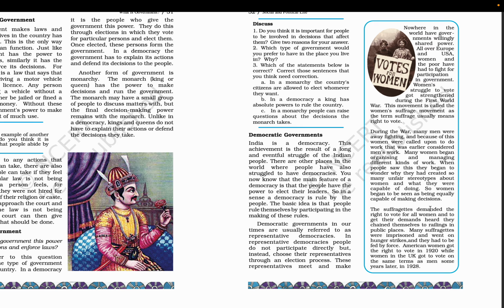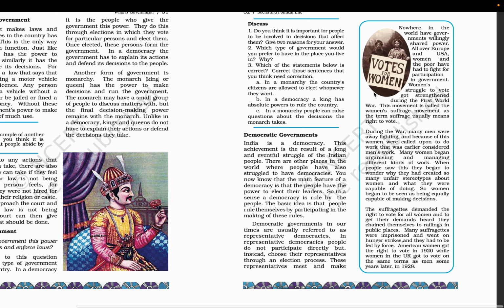The suffragettes demanded the right to vote for all women, and to get their demands heard, they chained themselves to railings in public places. Many suffragettes were imprisoned and went on hunger strikes, and they had to be fed by force. American women got the right to vote in 1920, while women in the UK got to vote on the same terms as men some years later in 1928.